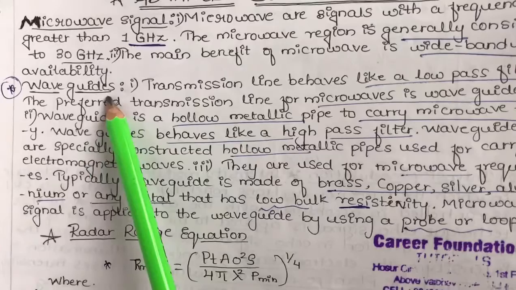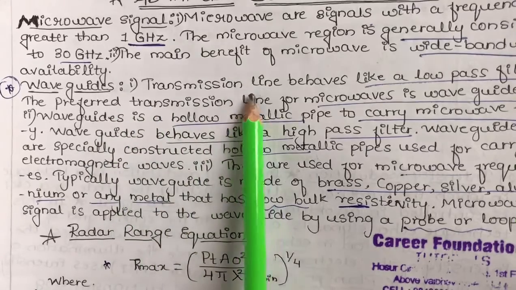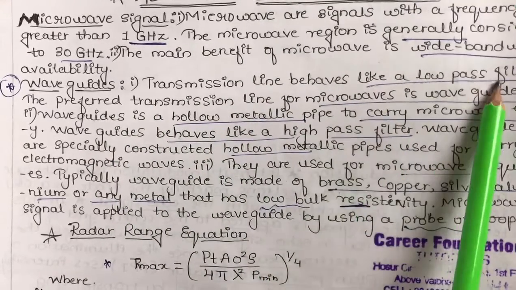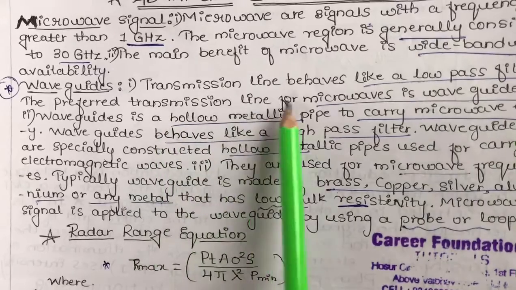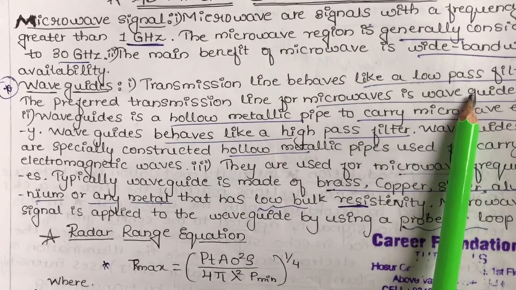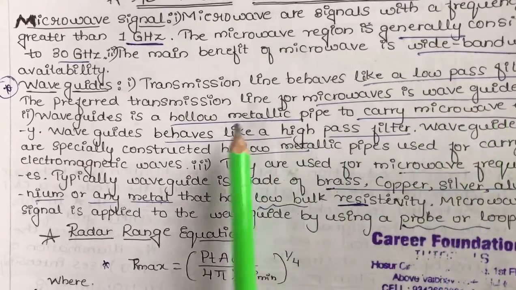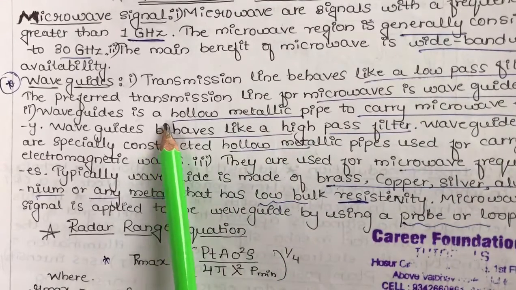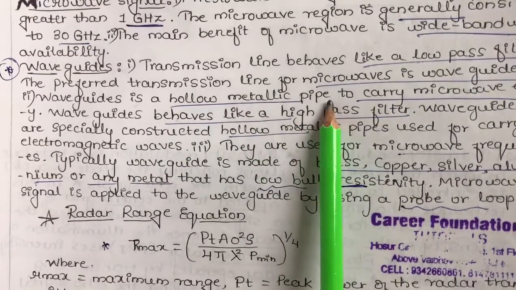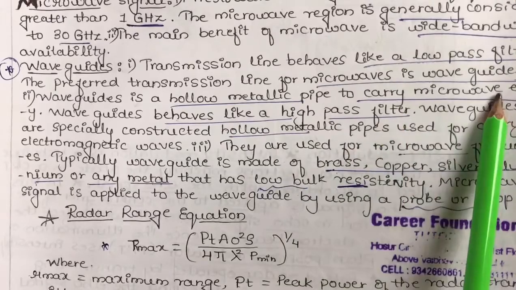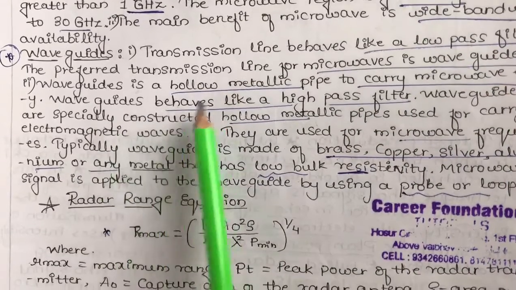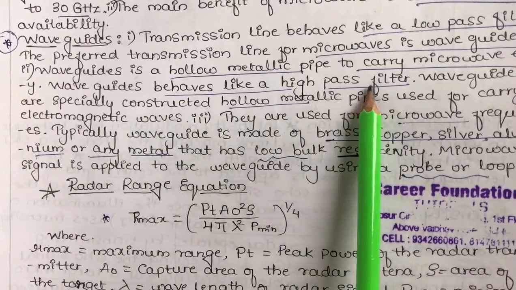And what is a waveguide? Waveguide is nothing but the transmission line. The preferred transmission line for the microwave is a waveguide. Waveguides are the best preferred transmission lines, and these waveguides are nothing but a hollow metallic tube or a pipe-shaped structure which carries the microwave energy, and these waveguides behave like high pass filters.